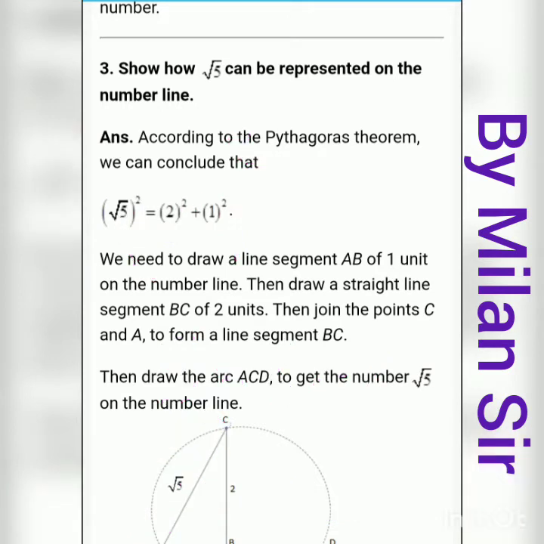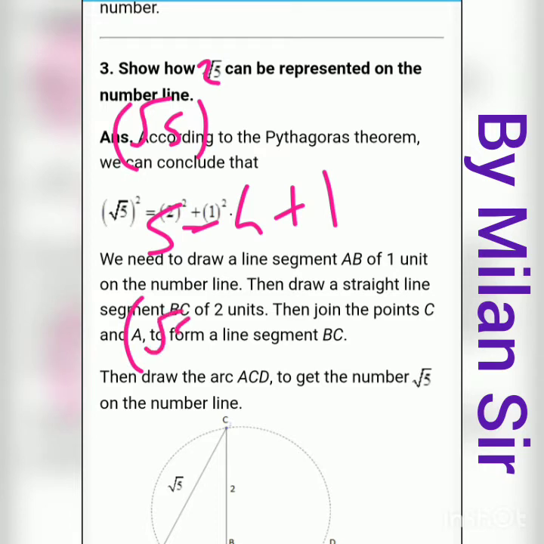Again I repeat this thing. What you need to do here, just take the square of your number, it's 5 only. Convert this number into the sum of two perfect square numbers. Then write like this, under root 5 whole square, here 2 whole square, here 1 whole square. So these three are the sides of a right angle triangle, and in that under root 5 is your hypotenuse.